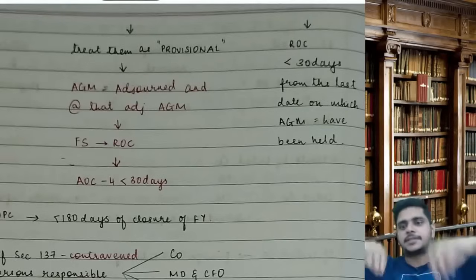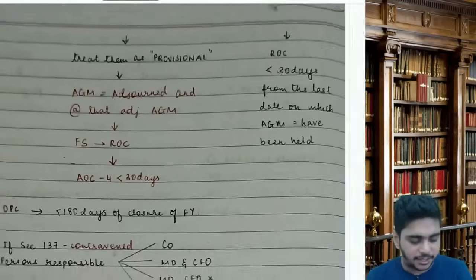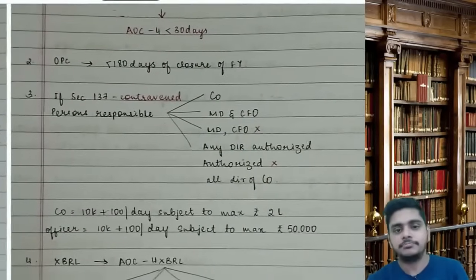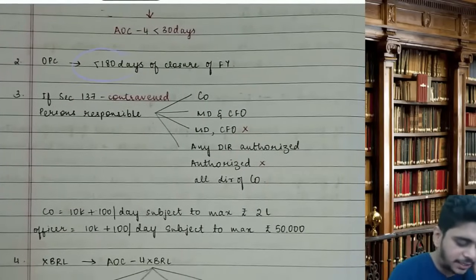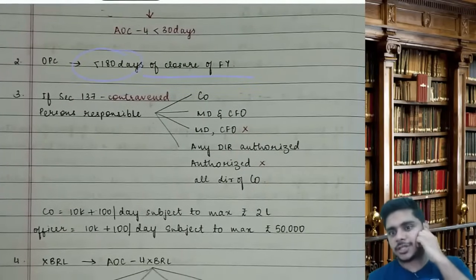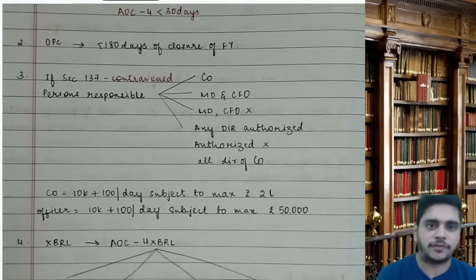In simple words, every time we will file it with ROC. In case of OPC, you will file it within 180 days from the closure of the financial year.